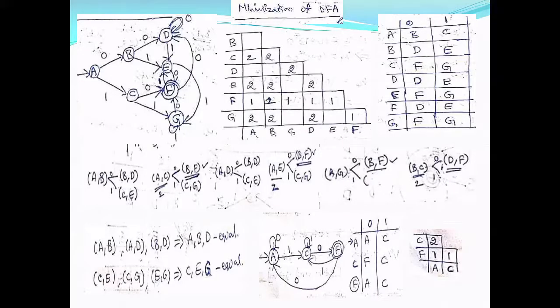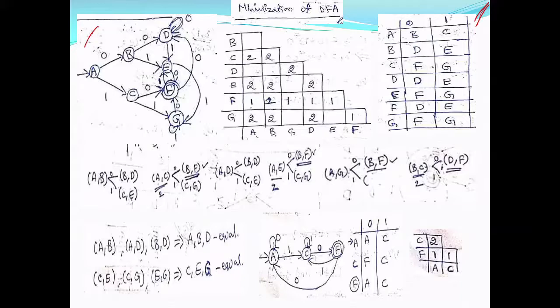Now let us apply this procedure to an example. I have taken a DFA and this is my DFA, and I have drawn its transition table so that it is easy for me to see what pair goes to which pair on transitions.